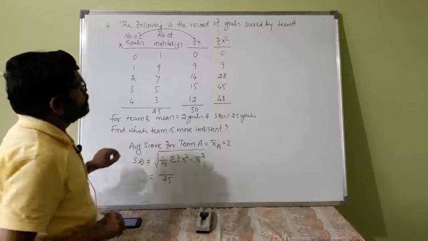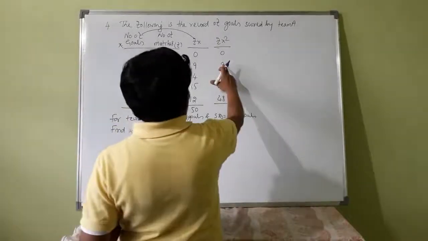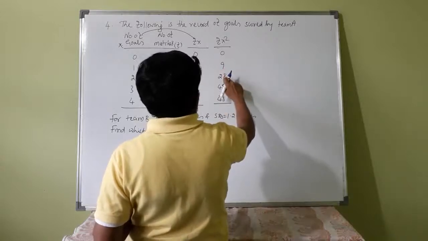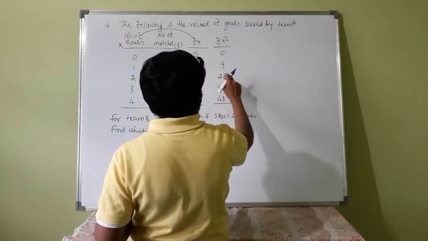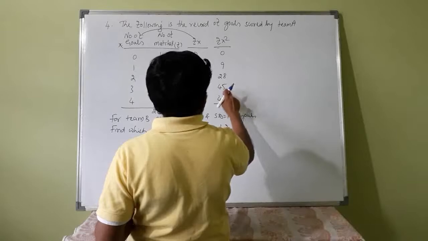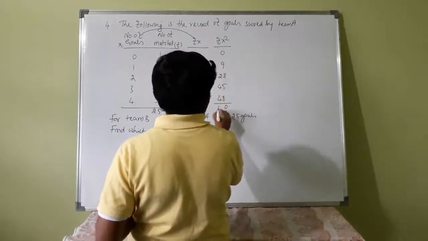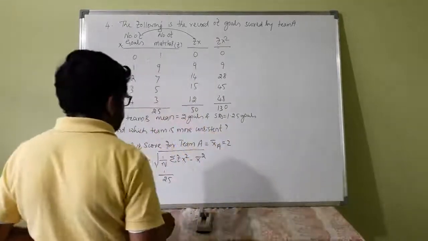Okay. So what is the sum? This is 17 plus 5, 22 plus 8, 30, plus 8 is 130.